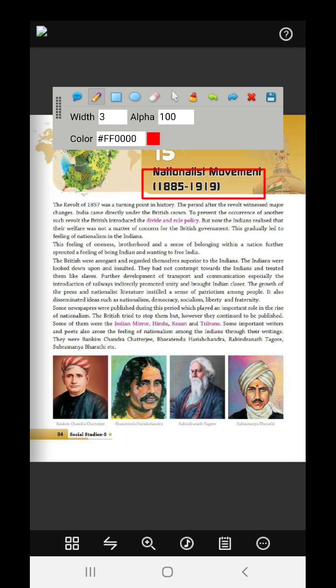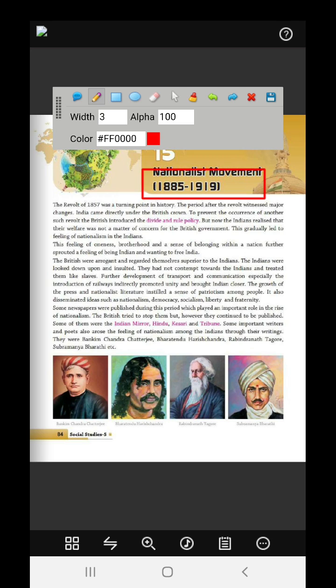But how did they divide? Let's see this. The Indians realized that their welfare was not a matter of concern for the British government. The Mughals were also invaders from the north, but their policy was to do the welfare of all the people.